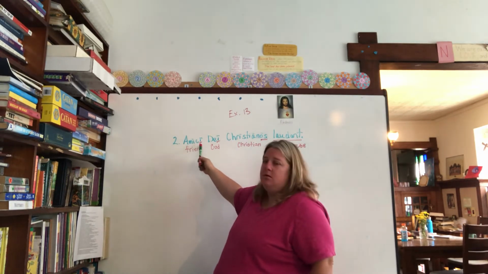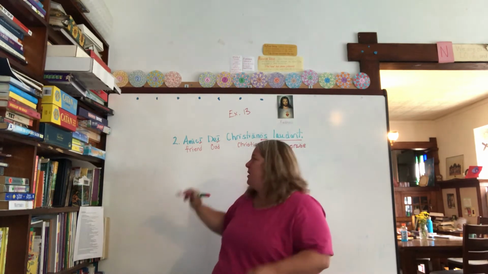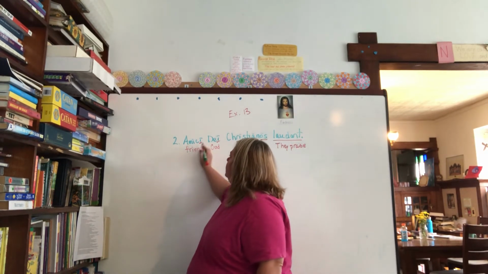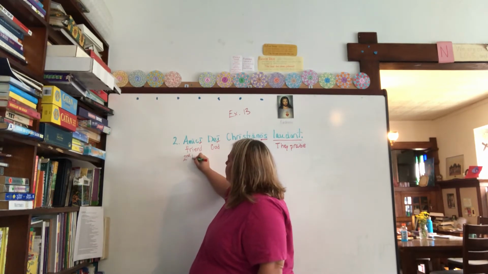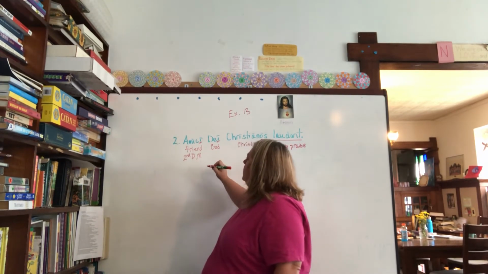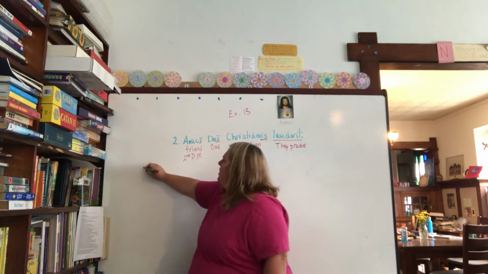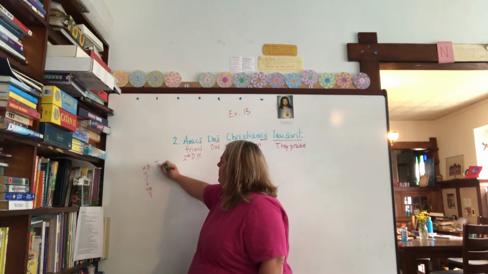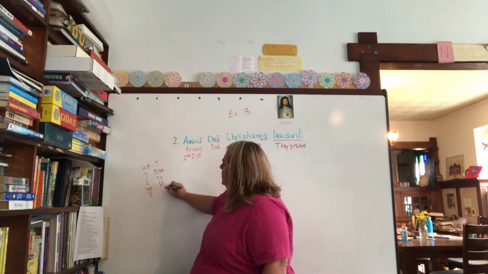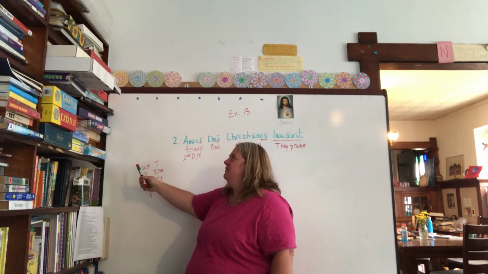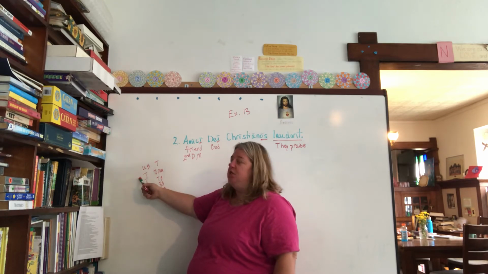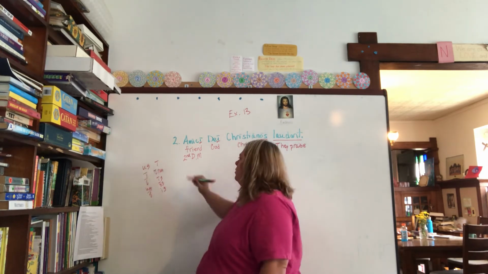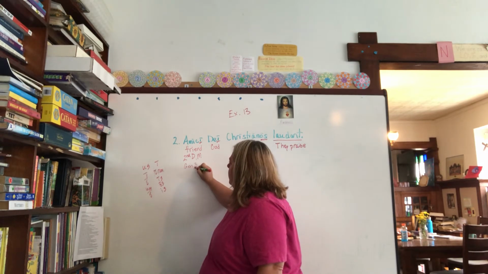So amici, I'm just going to do this now on my own. I'm thinking this is second declension because of that I there. I know it's second declension, so I know it's masculine. And I'm thinking us, e, o, e, orum, is, os, is. So it could be nominative, genitive. It could be genitive singular. It could be nominative plural. So I don't know what it is yet, but I know it could be those.